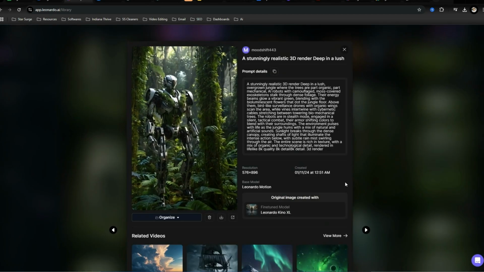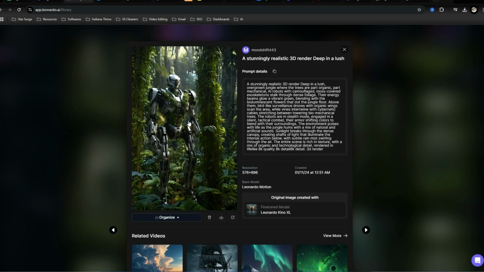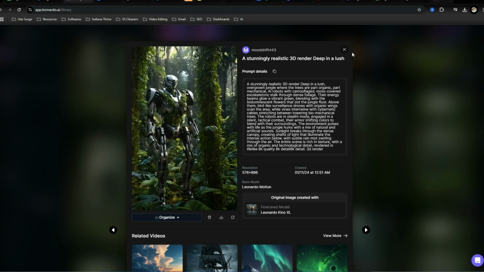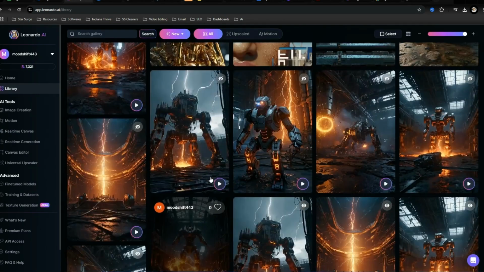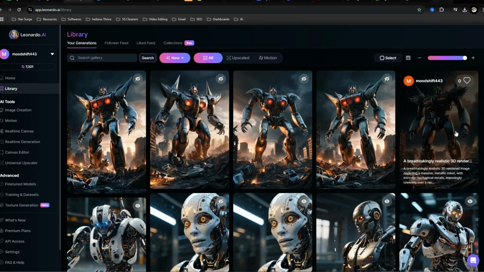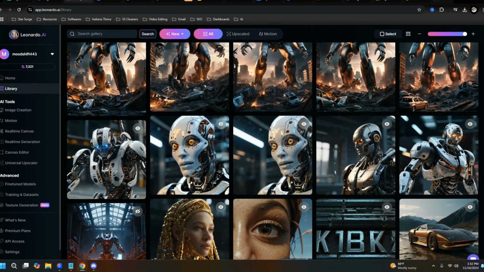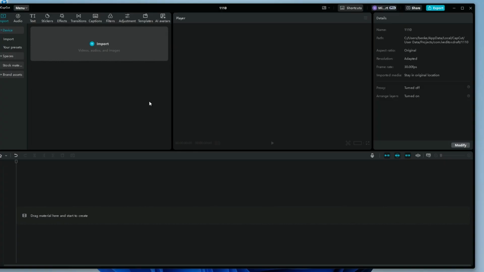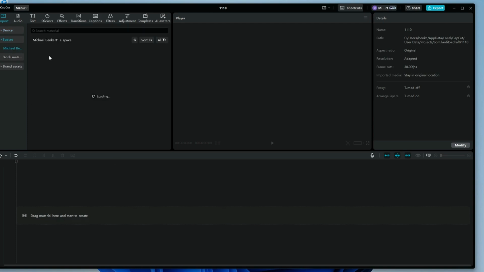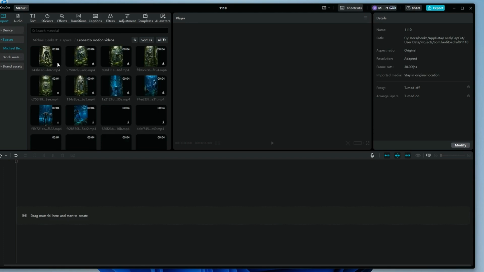Something like this. See, this was generated with like 3 motion speed, so it looks a lot better. So in theory, you're going to want to generate a bunch of these, and then we'll go into a software like CapCut. So once we have CapCut opened up, this is the software that I use for my video editing. We are going to chain a bunch of these videos that we've put together. Now, I already have some pre-made videos from Leonardo, so I'm just going to enter them in for the sake of this video.